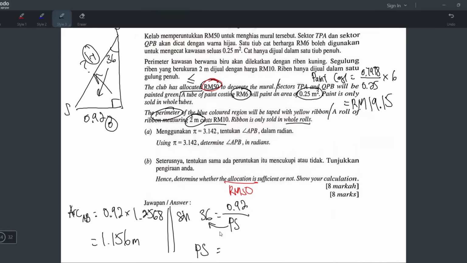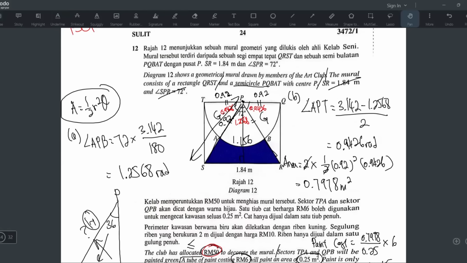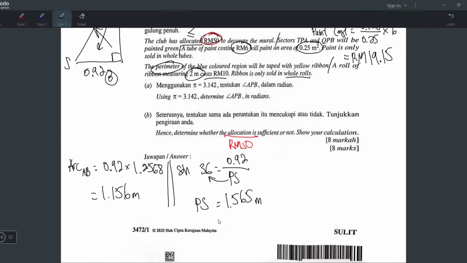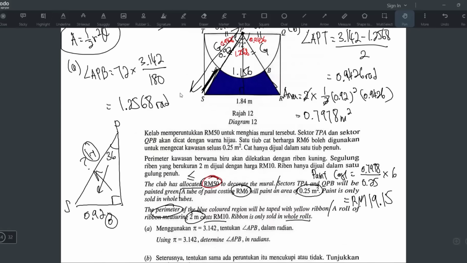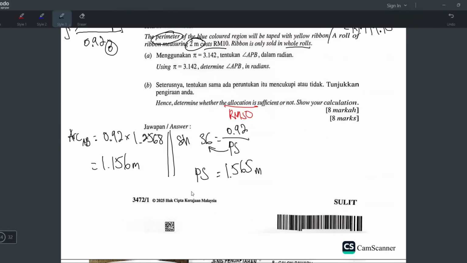But of course this is not the answer. This is the whole length from P to S. We have to minus 0.92. Why minus 0.92? So that I get this length here. Okay, so answer minus 0.92 because I'm trying to find AS. So AS equals 1.565 minus 0.92. So press this, what do we get? 0.6452 meters. Okay, and now it's time to find the perimeter.